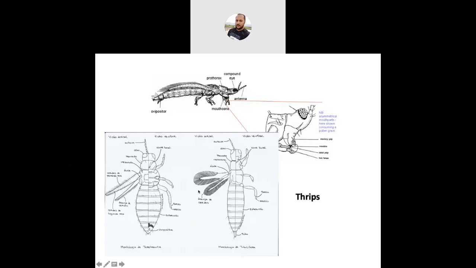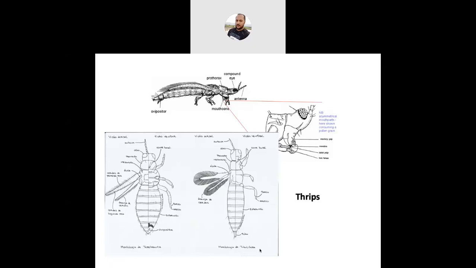Now coming to the two suborder level characters, Terebranchia and Tubulifera. This is the photograph. See my cursor. This is the Terebranchia and this is the Tubulifera. How to differentiate Terebranchia and Tubulifera? See, in Terebranthia, they are having an appendicular ovipositor, but in Tubulifera, they do not have an ovipositor.